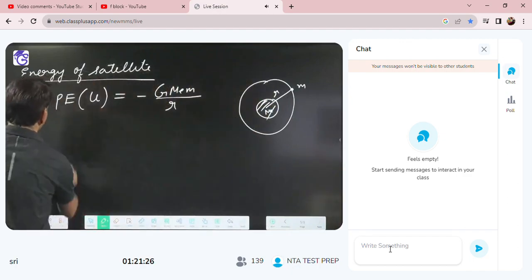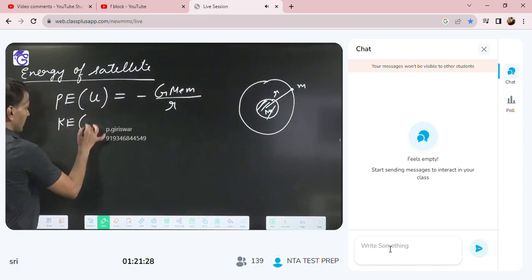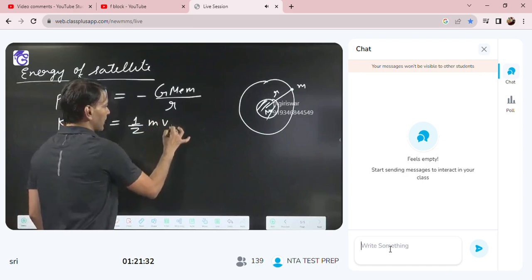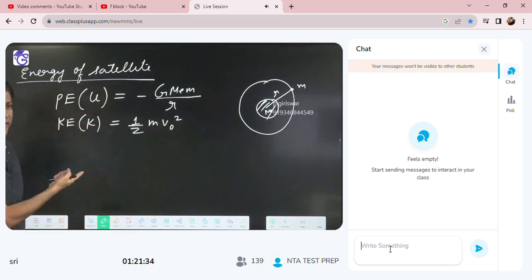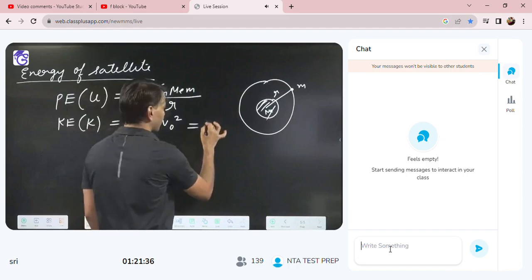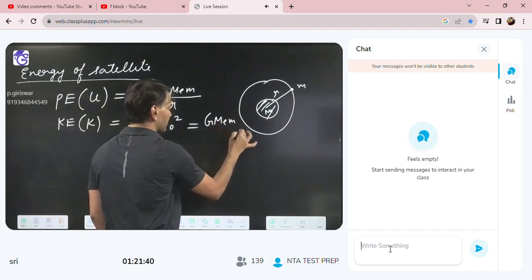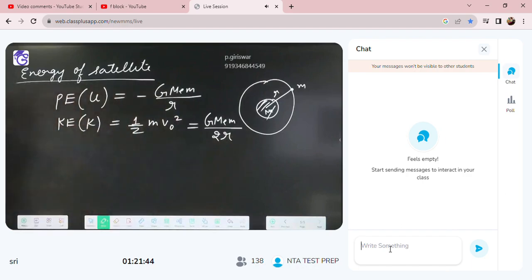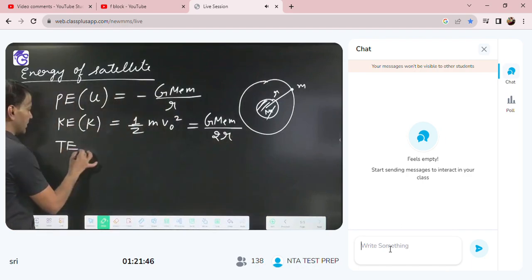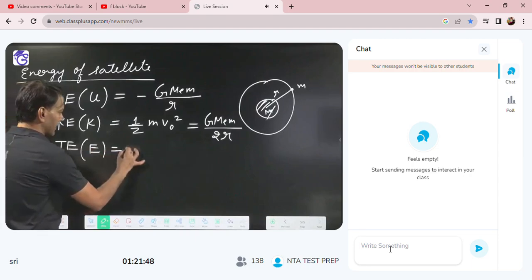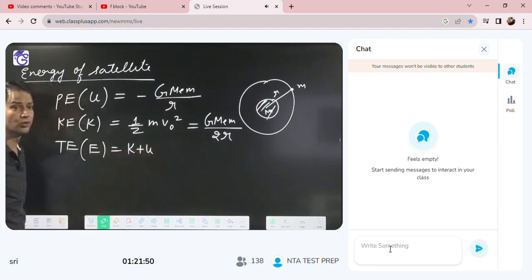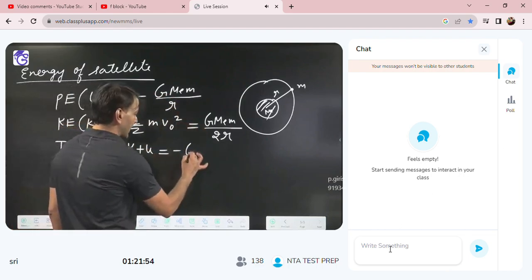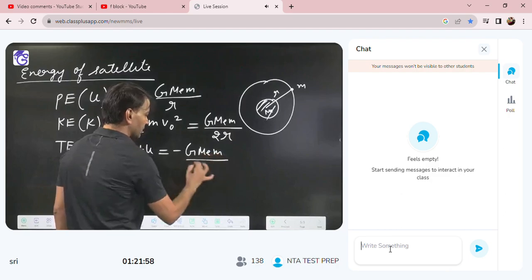Okay. Kinetic energy is half M VO square. The VO formula we have already written, so then we will get G ME into M by 2 small r. That is the kinetic energy. And the total energy, what can we say? Total energy E is equal to K plus U. If you add both, what you will get? Minus G ME into M by 2r.